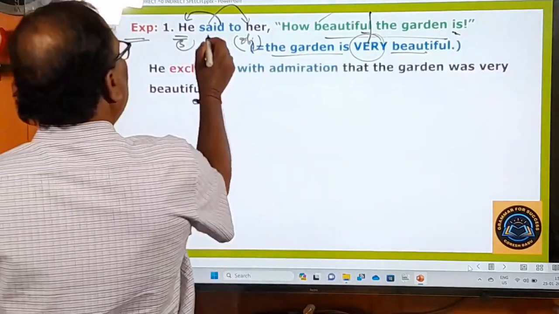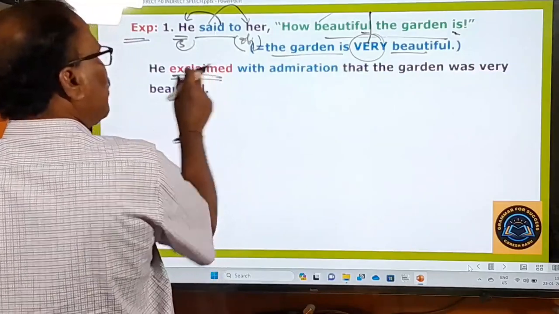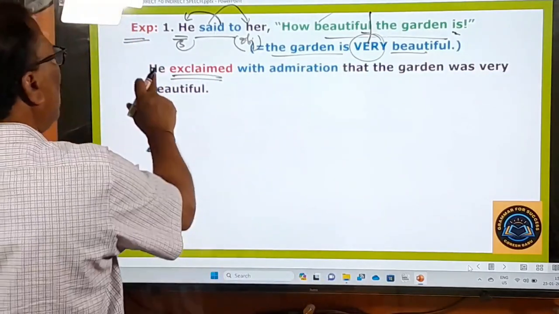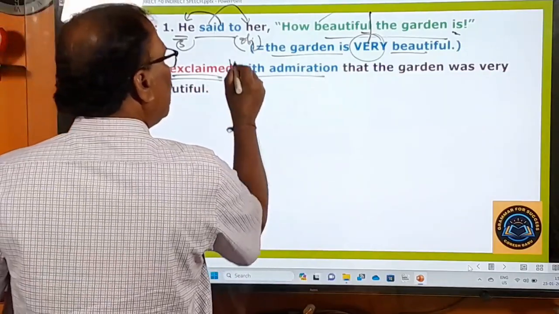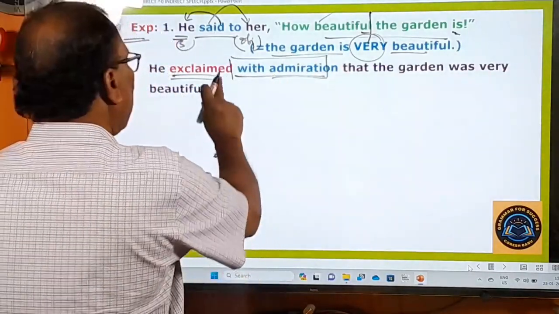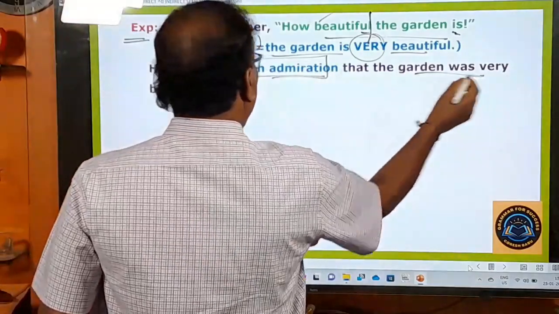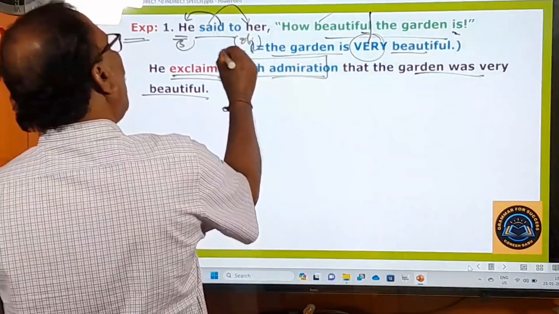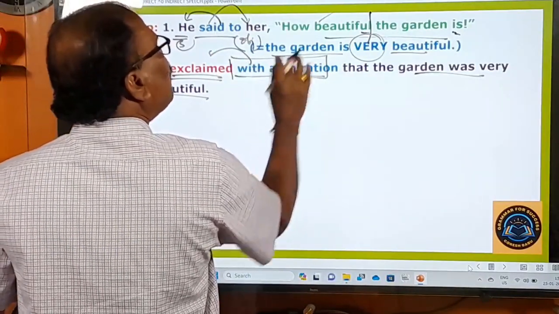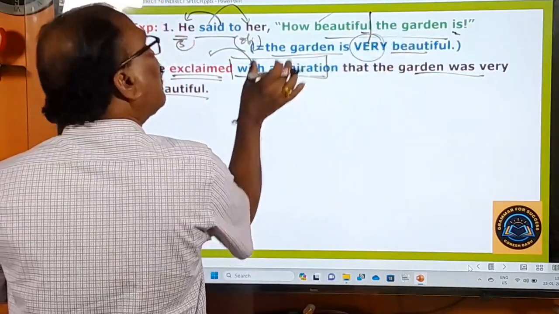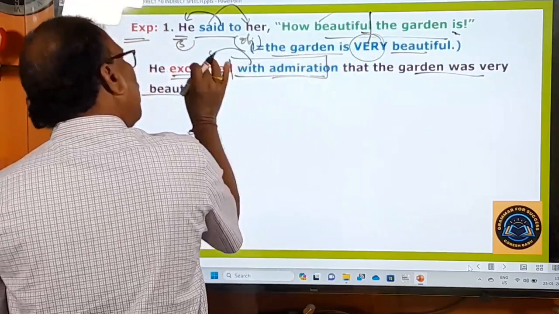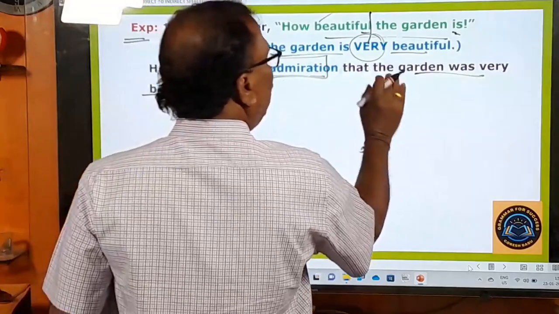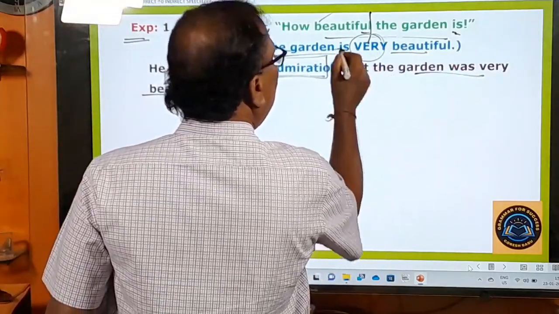You say that "he said to" is turned into "exclaimed". Exclaimed means to speak passionately or emotionally. So he exclaimed with admiration. These are the words added to this. He exclaimed with admiration that the garden was very beautiful. Exclaimed how? With admiration. He was praising this garden, and that's why these two words, with admiration, are added to this reporting verb. He exclaimed with admiration that the garden is turned into was.